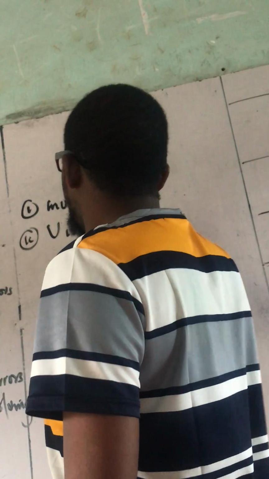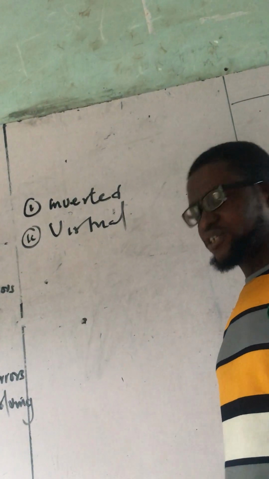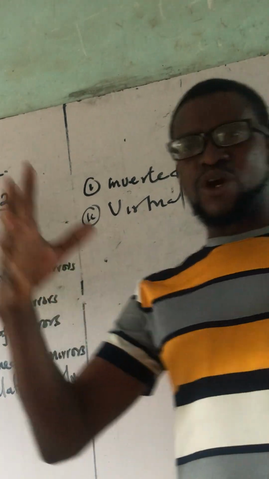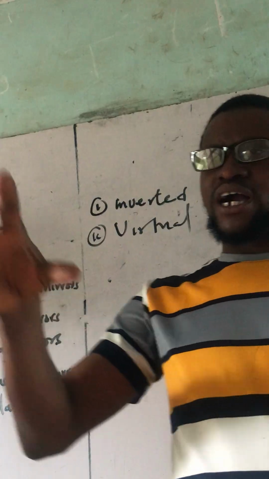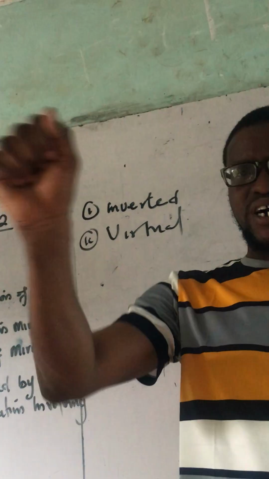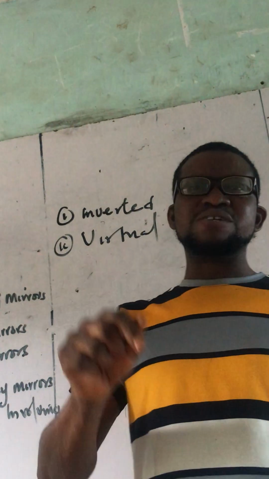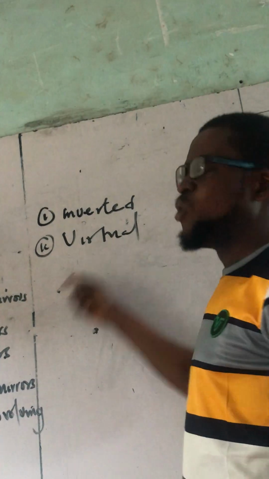Another property of the image formed by a plane mirror is that it's going to be virtual. What do you mean by virtual? It means it is not going to be an image that can be caught, past tense of catch. So when you see yourself in the mirror, can you catch yourself? Of course, you cannot catch yourself.